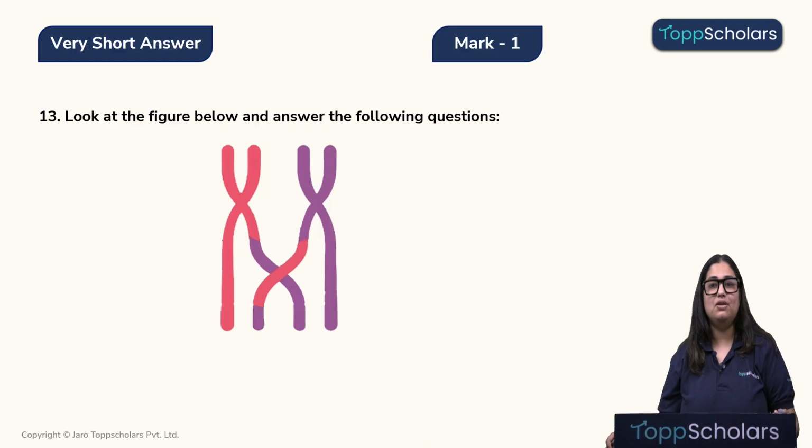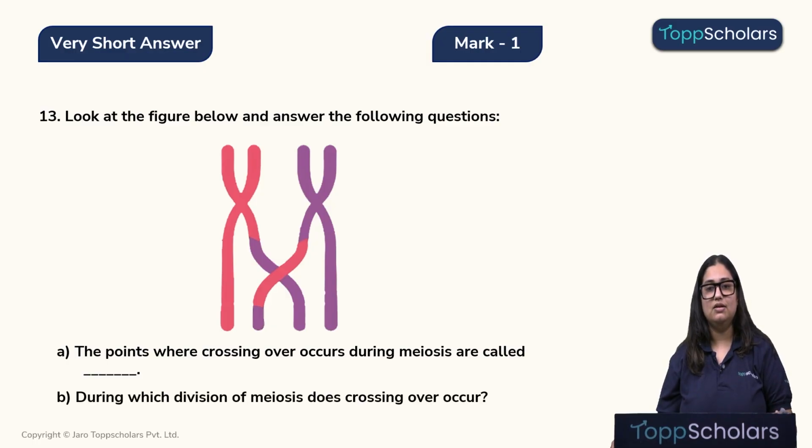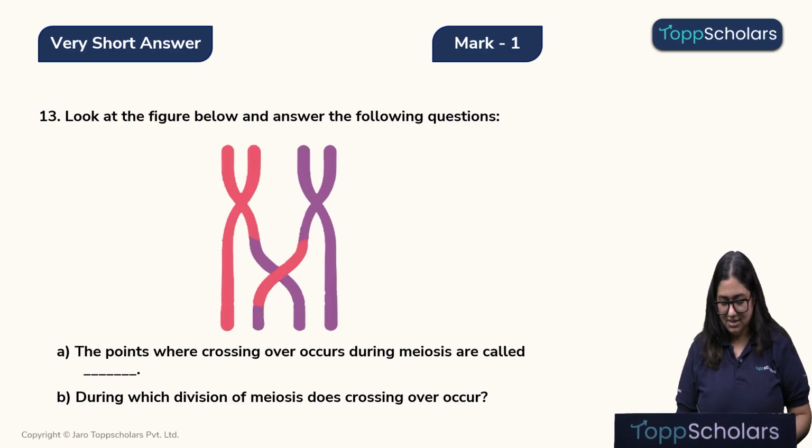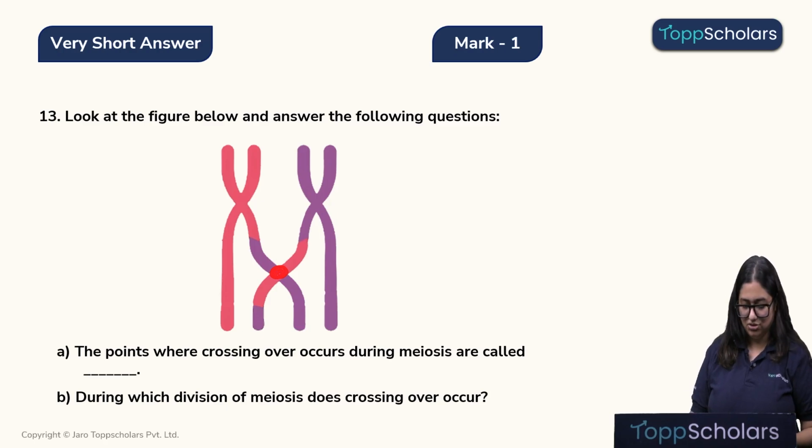Look at this figure below and answer the following questions. The point where crossing over occurs during meiosis is called what? During which division of meiosis does crossing over occur? So let's answer it. Children, this point where the crossing over of the two DNA is happening is known as chiasma. And during which division of meiosis does it occur? It occurs during meiosis 1.